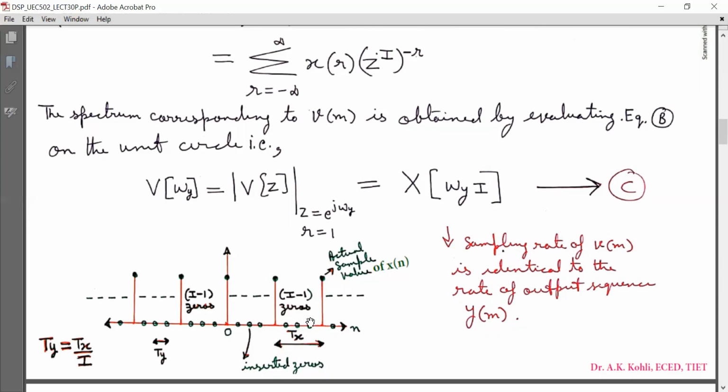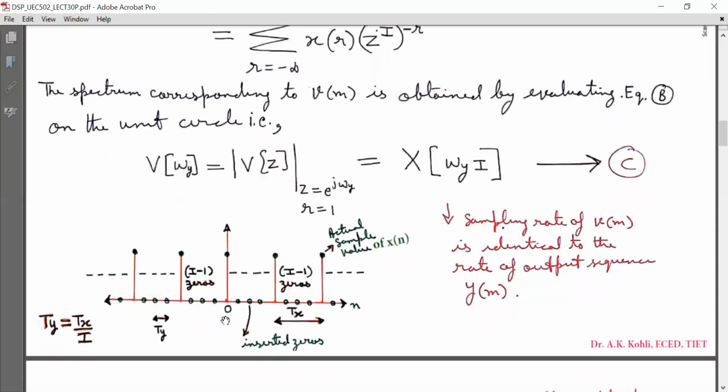Now what we do is insert I minus 1 zeros between the successive input values of x(n), and now there are new sampling points. The time interval between two successive samples was Tx, but here the time interval between two successive new sampling points will be Ty as shown, such that Ty is equal to Tx by I.